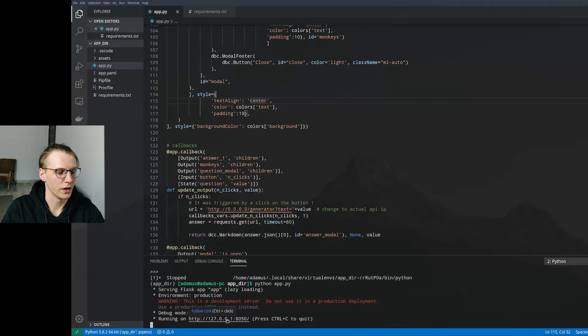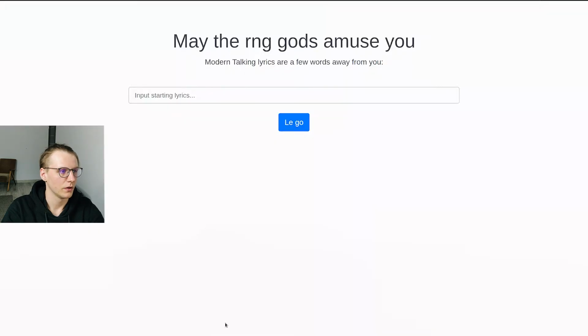And here you'll see a link. You can open that, and there's the app, and it should work. And again, I hope it won't make me look bad.